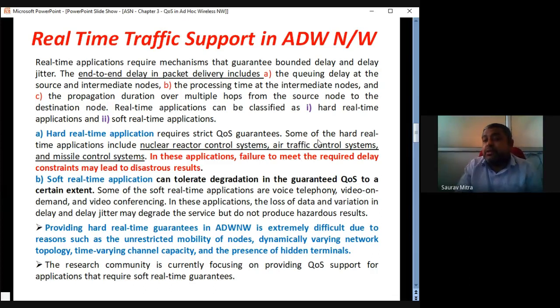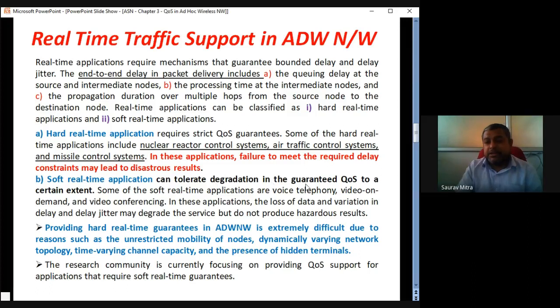Hard real-time applications require strict QoS guarantees from a timing point of view. Some hard real-time applications include nuclear reactor control, air traffic control, and missile control. The systems which are very fast, with timing in milliseconds or microseconds, need their quality of service in timing very strictly maintained. Military, satellite, security-based applications, and some industrial applications with high cost of production: even a microsecond delay or maladjustment of time will not be accepted. That is called a hard real-time application.